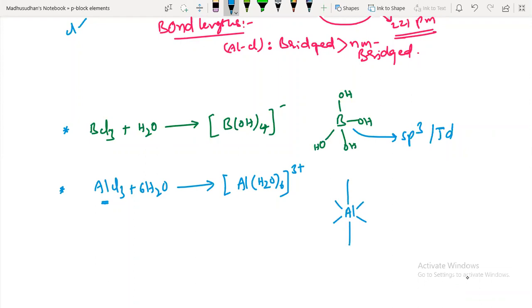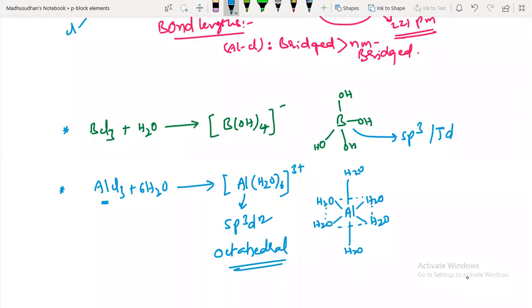Okay, 4 equivalent ligands in the plane, square planar geometry, like this. And one water is above the plane, the other one is below the plane. So how many bonds around the aluminum can you see here? 6 bonds. So 6 bonds means that aluminum is having sp3d2 hybridization with octahedral geometry.